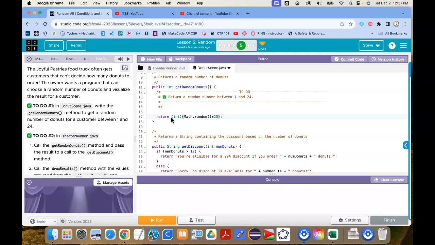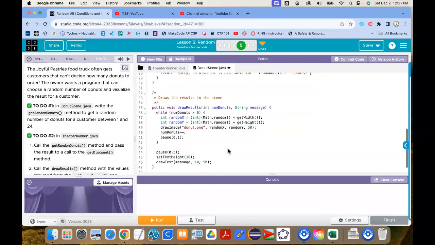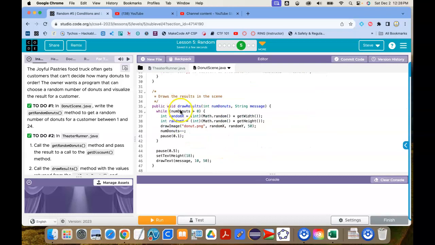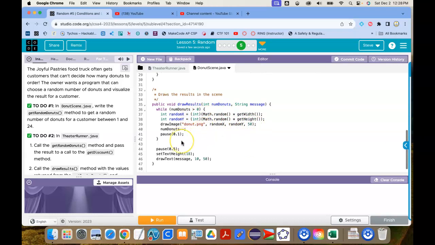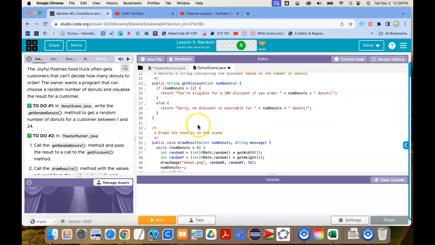I feel like I should add 2 to this, but then I would never get a number 1. So I'm just going to add 1 to this right now, and then we'll see what happens. So if the number is greater than 12, we're eligible for a discount. Else, sorry, there's no discount. And then in the scene, as long as my number of donuts is greater than 0, looks like I'm going to put a donut image somewhere in a random place. And then I'm going to pause, and then I'm going to draw my message. My message is what came out up here. That's my message.